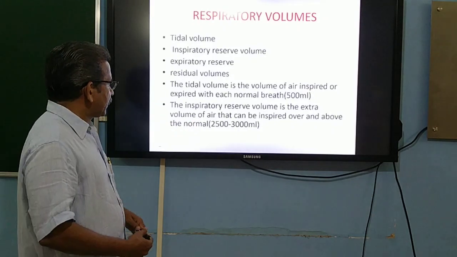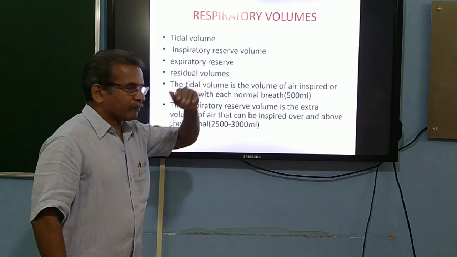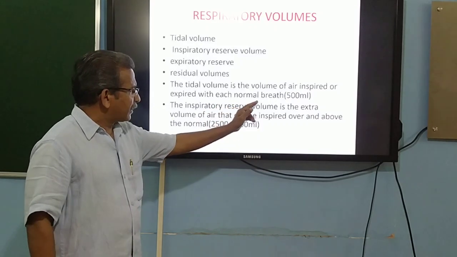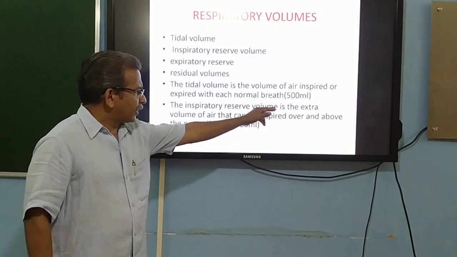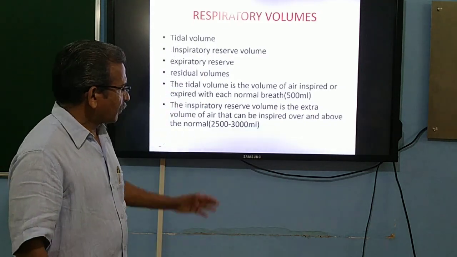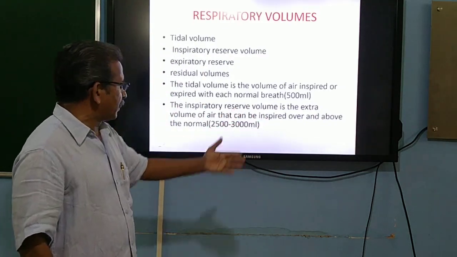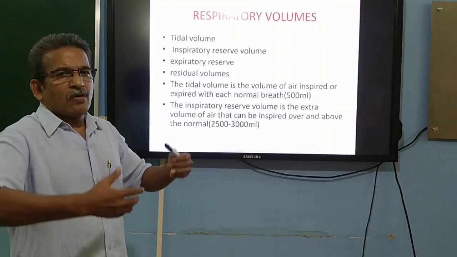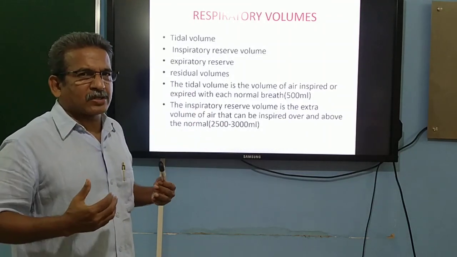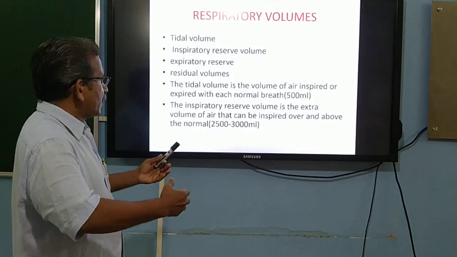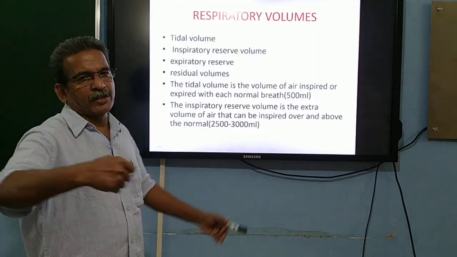Then second, the inspiratory reserve volume. It is the extra volume of air that can be inspired over and above the normal tidal volume. We have additional capacity of taking more air if we inspire more forcefully.